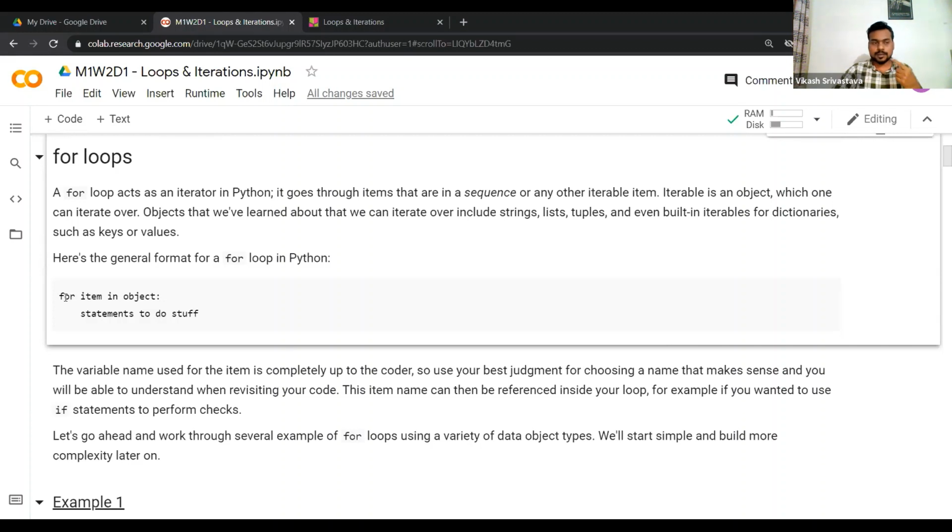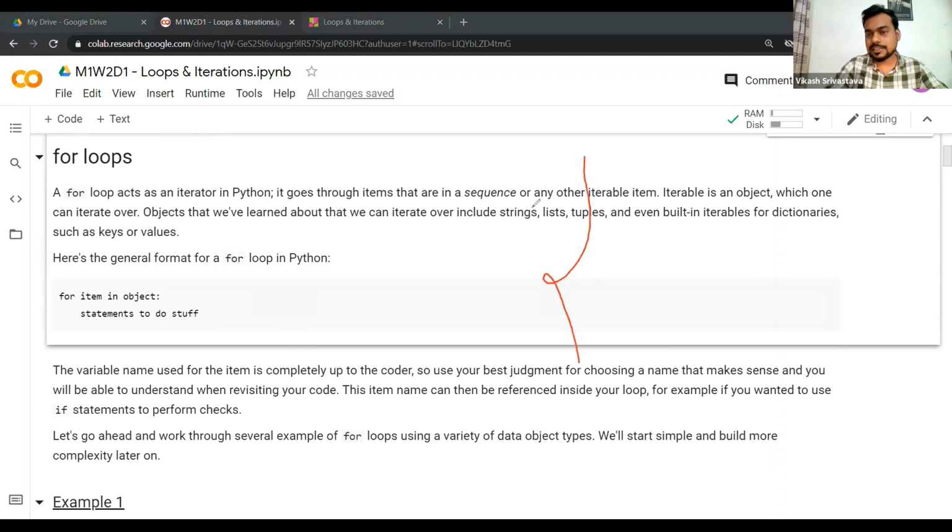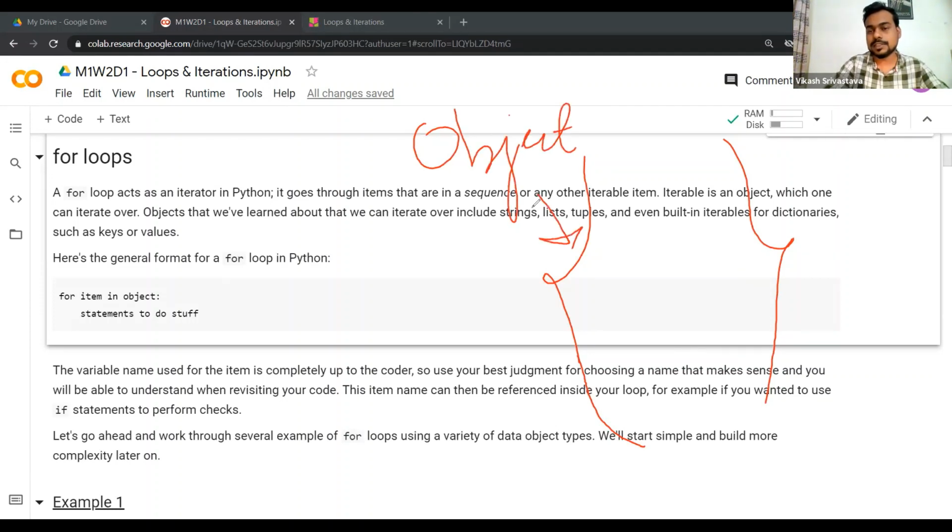So we have the for keyword, then you have the item, which is the item in the current iteration. Because the object is, let's say, a list of items, I can try to give you a sense. Let's say this is your entire object over which we want to iterate. Let's say this is your item 1, then you have item 2, right? And for the sake of simplicity, assume that there are only 5 items in this object, right?